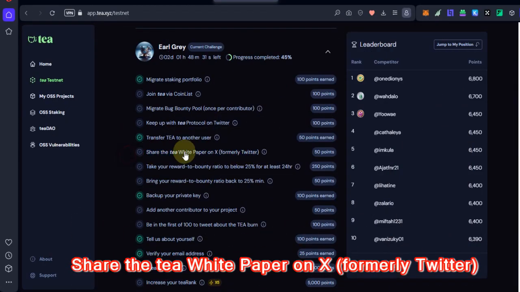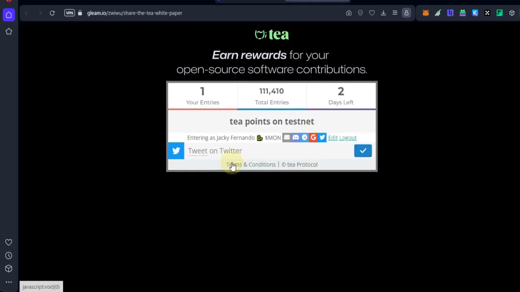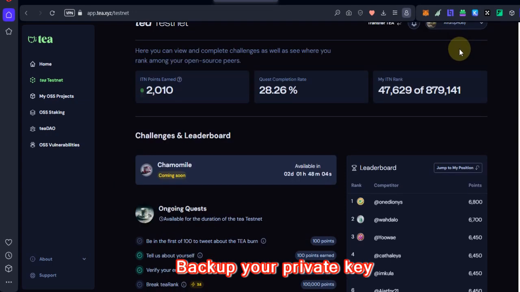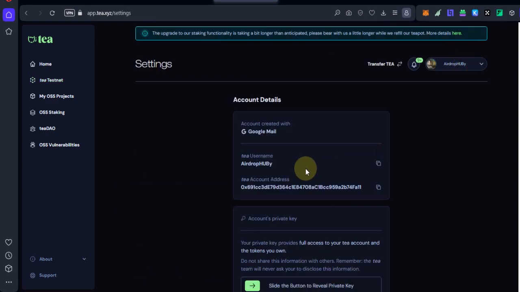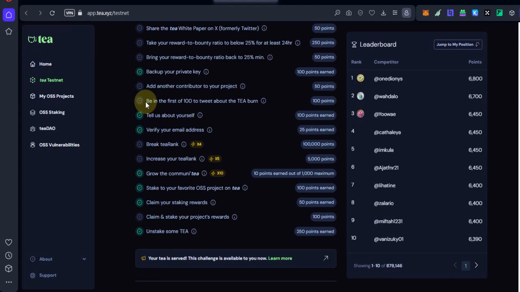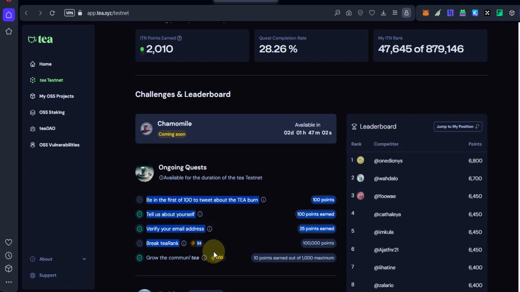Ninth one, share the T white paper on X. This is the same as I mentioned earlier. 10th one, backup your private key. Go to Settings. Then backup your key. Slide this button, then you can see your private key. Be in the first 100 to tweet about the T burn. Tell us about yourself, verify your email address, and grow the community. As you may remember, we did these first.